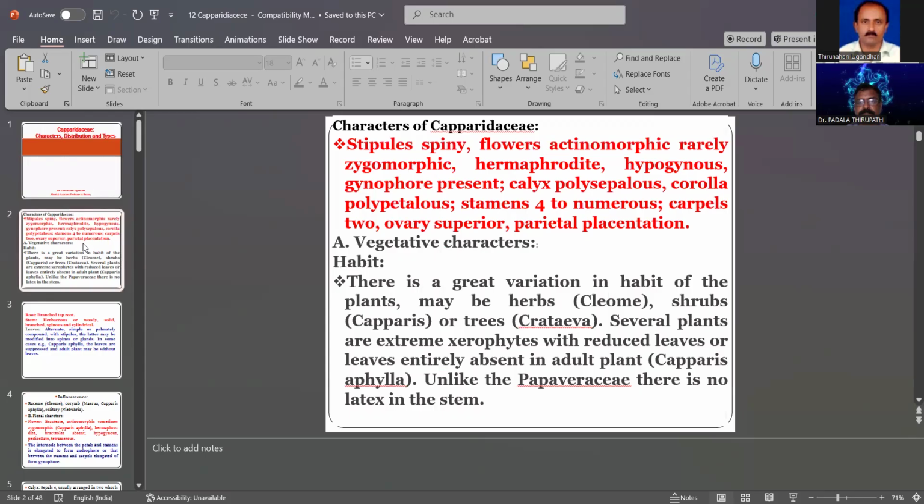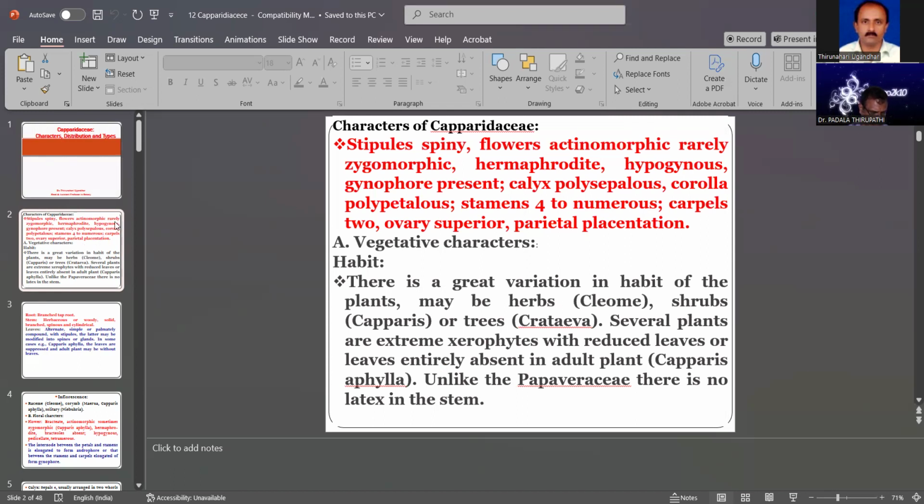The flowers are actinomorphic, one major character for identification of the Capparidaceae family, rarely zygomorphic. Actinomorphic means the flower can be cut into two equal halves, but zygomorphic cannot be cut equally. Then hermaphrodite, hypogynous, and gynophores are present.